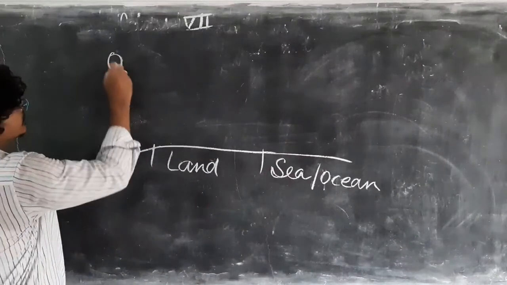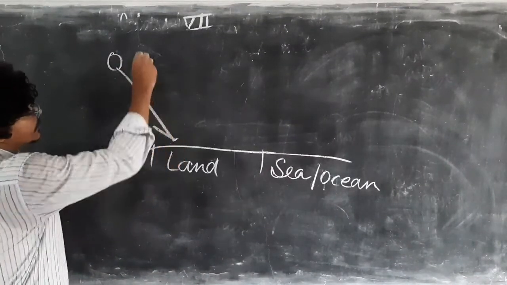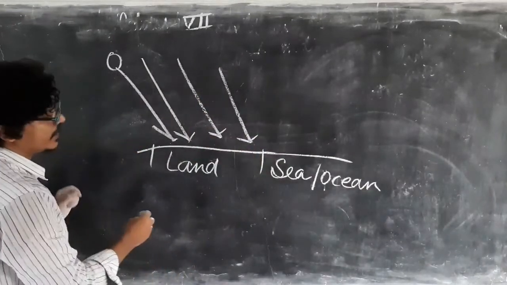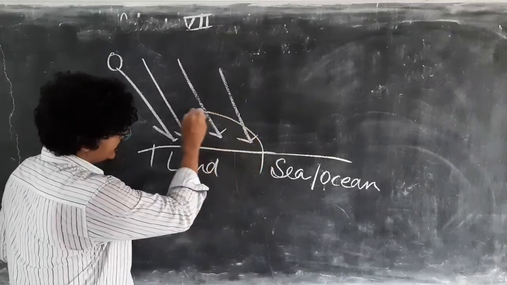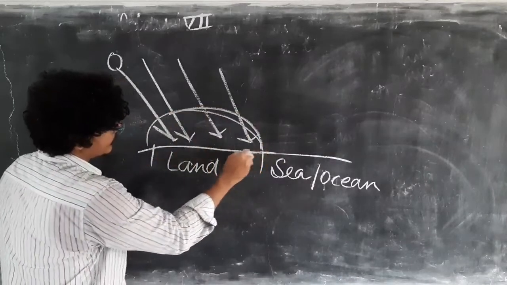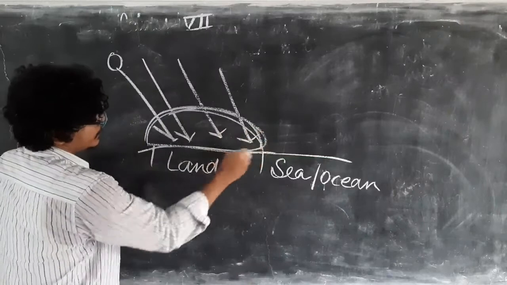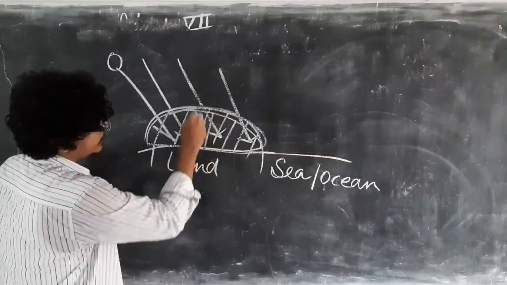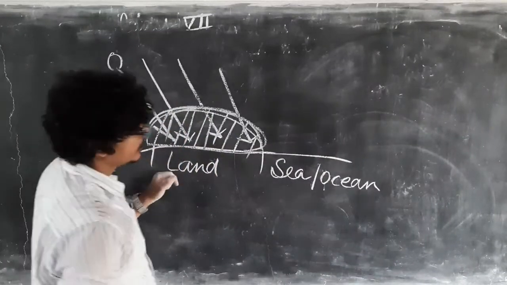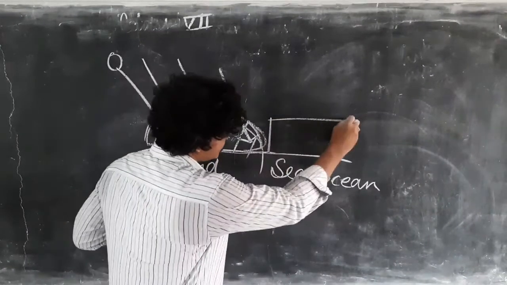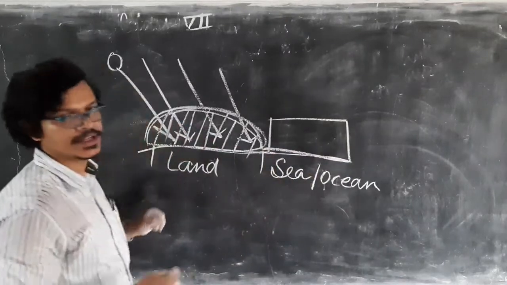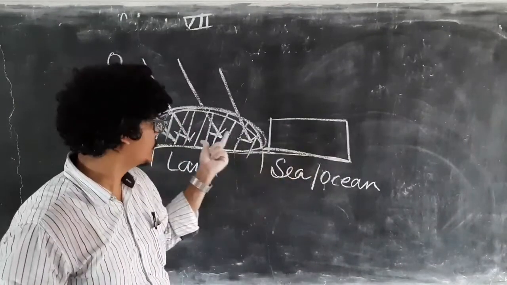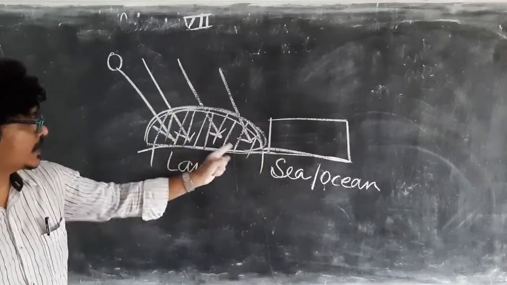Whenever sunlight comes on the land, the air gets heated up easily, but in the ocean or sea region, air will not get heated easily. So here air temperature will be less compared to the air present on the land.